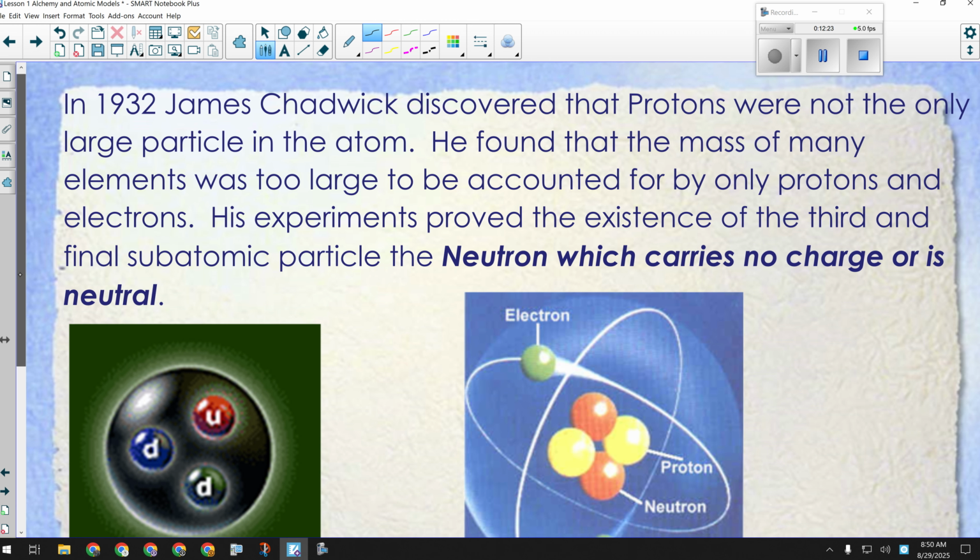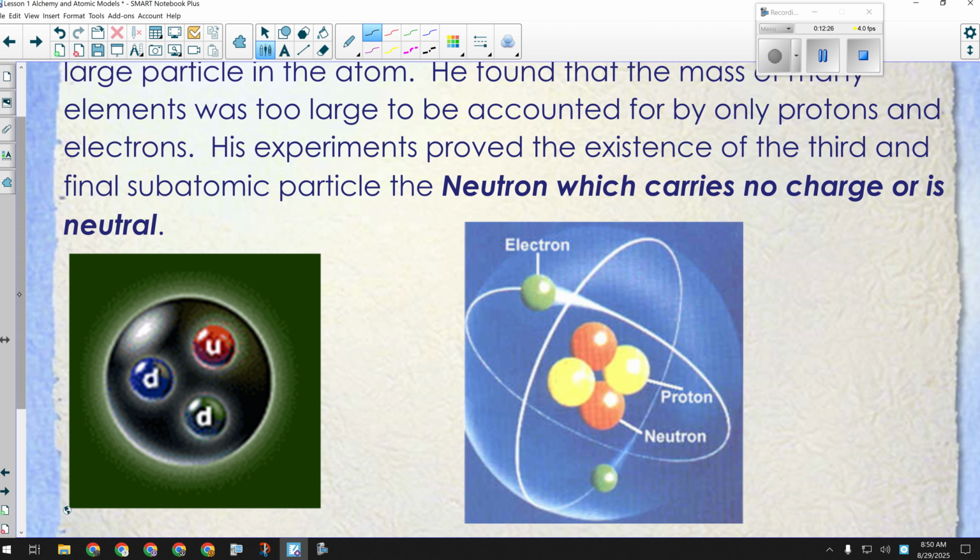Okay, so what you're seeing here are two different schools of thought at this time for what an atom looks like. There's still the plum pudding-ish people that are like, okay, there's this solid mass and the electrons, the protons, and the neutrons are all stuck on it. And there's other people that are more of the nuclear family, which is, okay, protons and neutrons sit together in the middle because they're the heaviest part, but electrons are really small, so they must circle because the attractive force between positive and negative could act like gravity holding the Earth in orbit around the sun or the moon in orbit around the Earth. It would naturally move in a circle. So there were people along that school of thought, which is eventually, of course, the way we went.